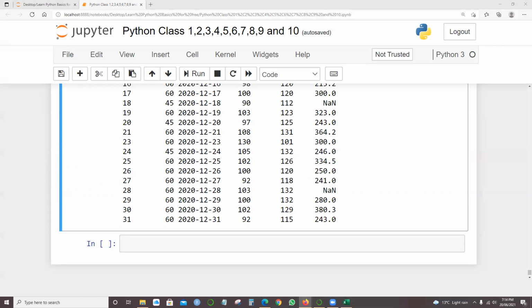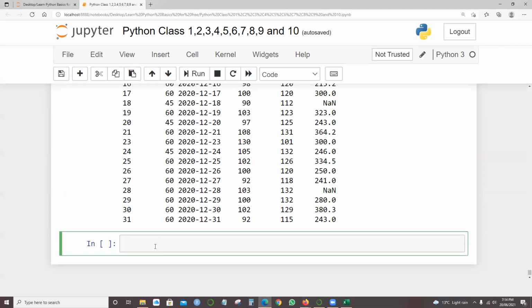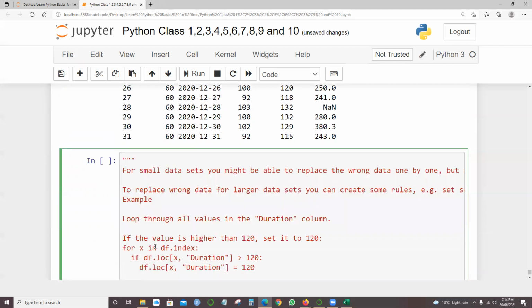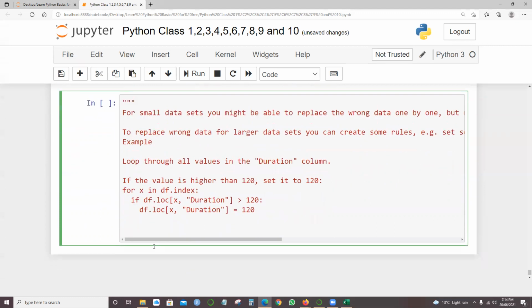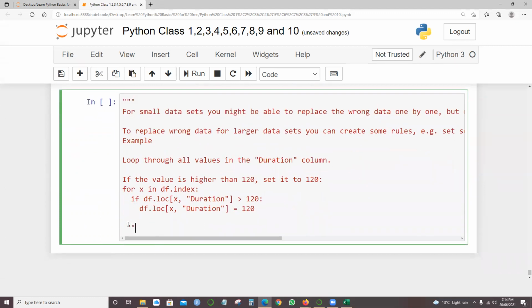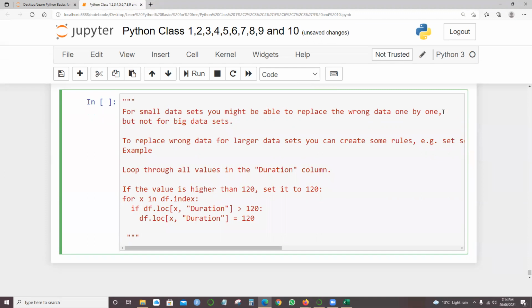And there is something called removing rows also. We can remove the rows. So just for your information, I will give the theoretical information. This is for your understanding only. For example, in the data sets, you might be able to replace the wrong data one by one, row by row, but if you've got thousands of rows, it will be difficult to handle all of them. So the other way around is to use the for loop.